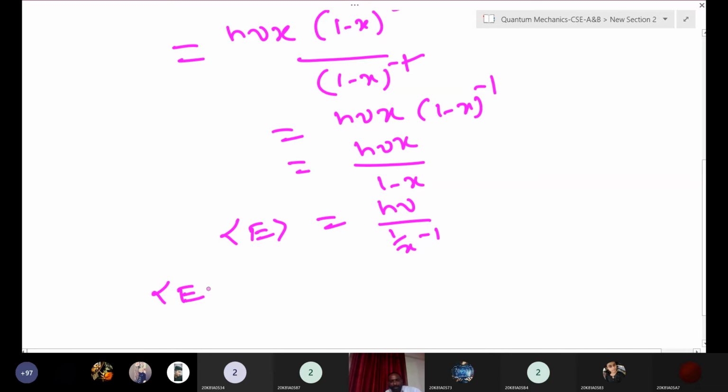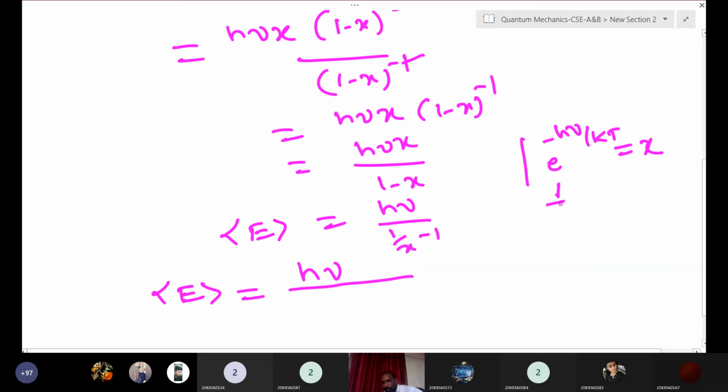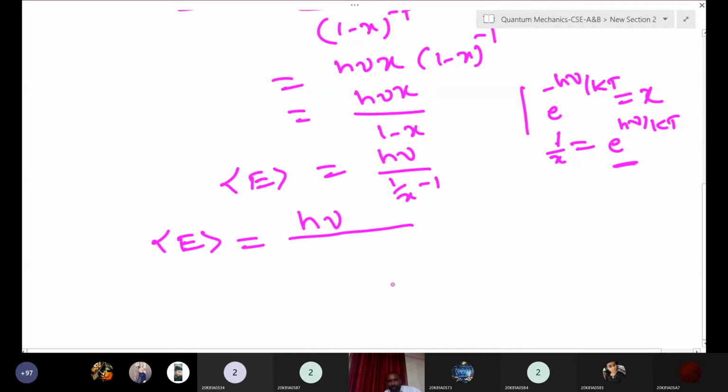Now average energy is equal to h nu. You keep it as it is. What we know, 1 by x is equal to what we consider e to the power of minus h nu by kt is equal to what we taken x, right? Now 1 by x is equal to what is the value now? h nu by kt, right? Just this will cancel. Now just you substitute there. Our job is to just substitute h nu by kt minus 1.